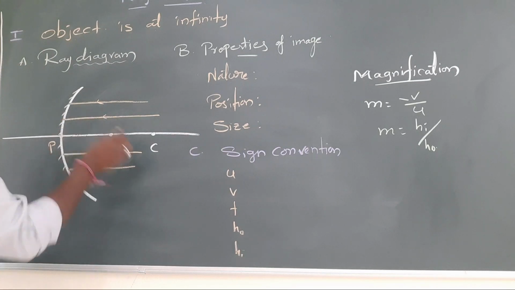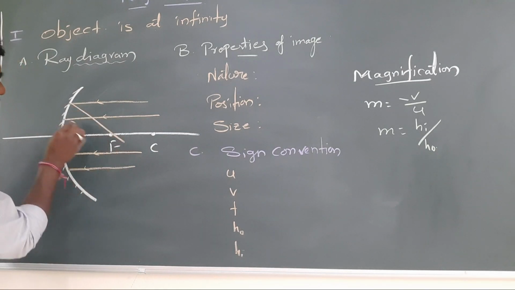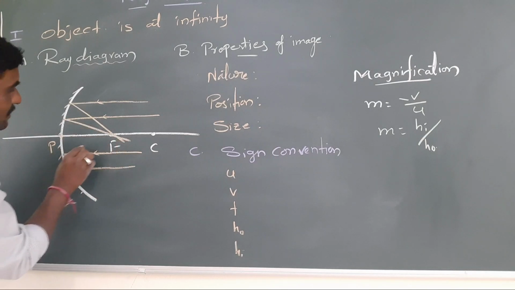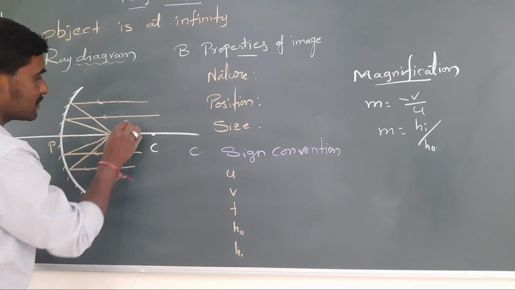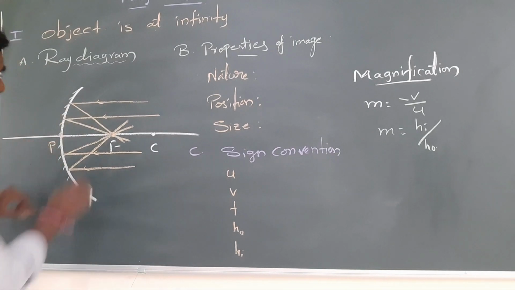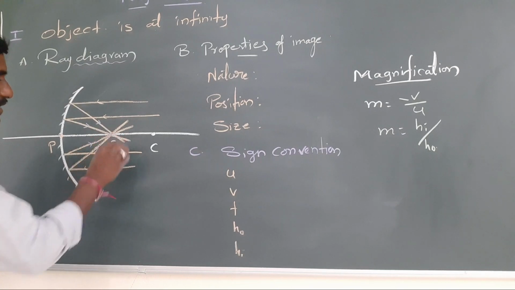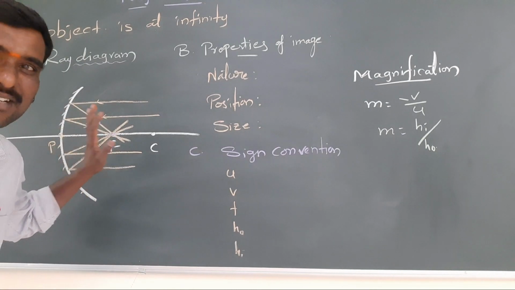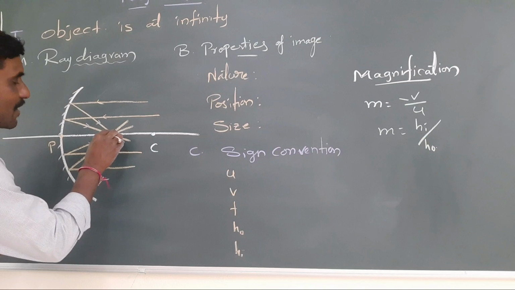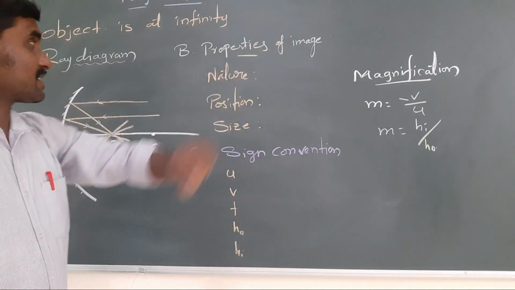Now look, when the rays are parallel, you know the first rule, they should go through the focus. Parallel should go through focus. So these reflected rays meet at a point, and that point is called the focus. At the focus they will meet, and here the image will form. This is the image.